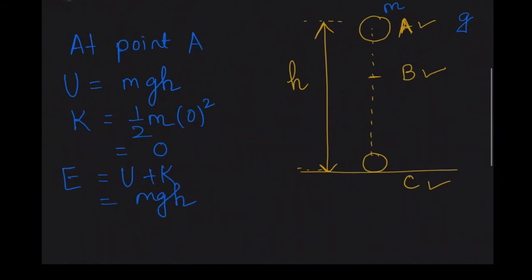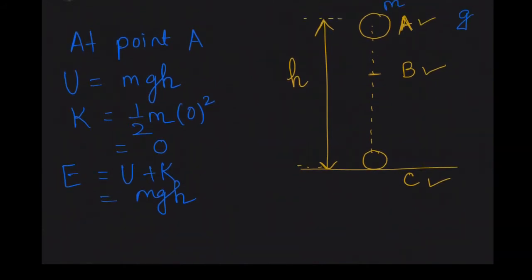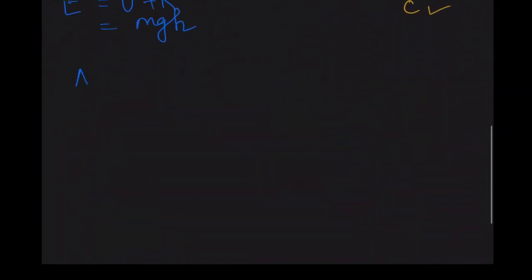Now let me do the same calculation for point B. Let this point B be at a distance of x from the top. So naturally from the ground the distance will be h minus x. Let us keep it handy so that we can use it. So at point B, my potential energy, let me write here, at point B.